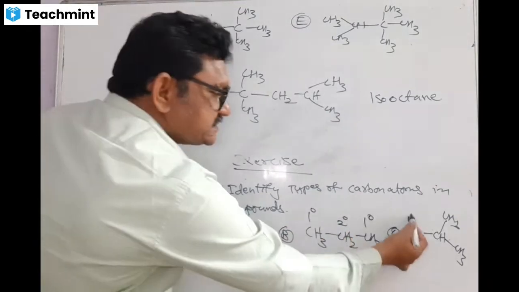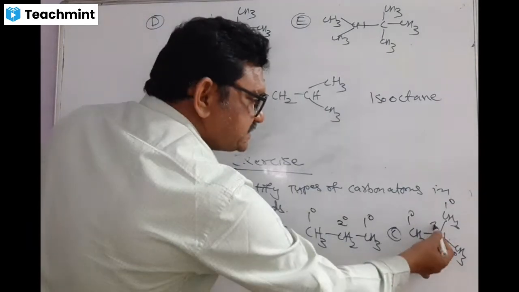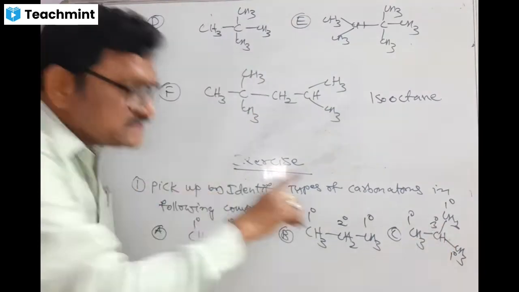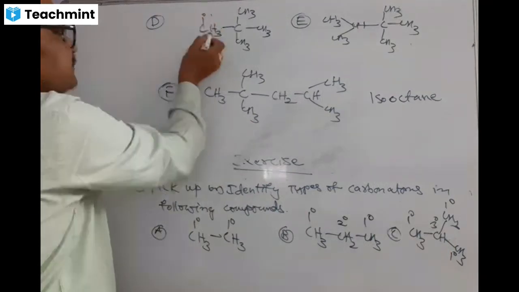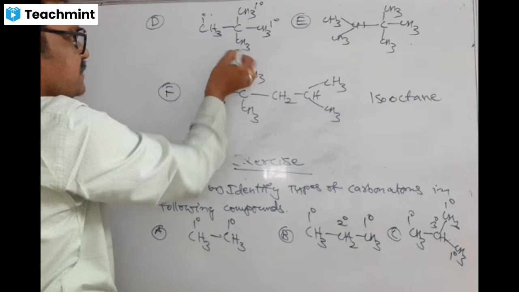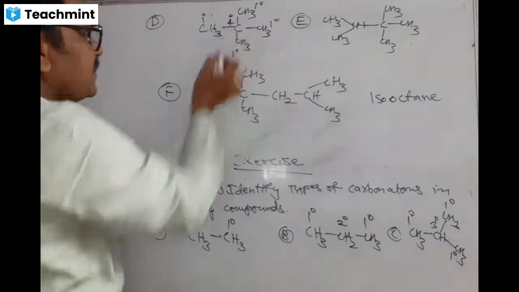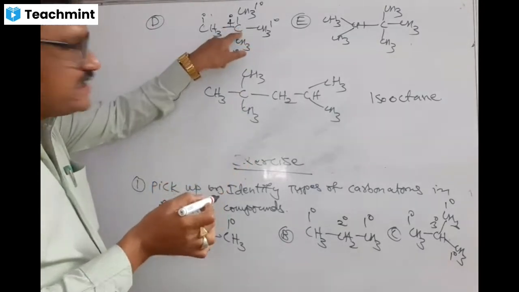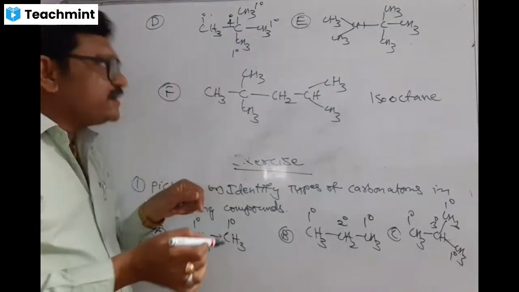Okay, CH3 primary. Here CH tertiary. One hydrogen, that is tertiary. Come to this one, CH3, 3 hydrogens, primary carbon atom, primary, primary, primary. Here this is quaternary, no hydrogens. Around this carbon all are alkyl groups, no hydrogen atom. Carbon without hydrogen is called quaternary carbon. I said just now. Okay.